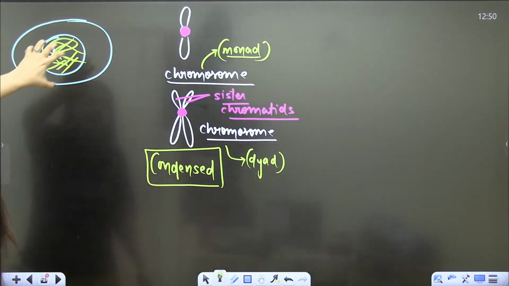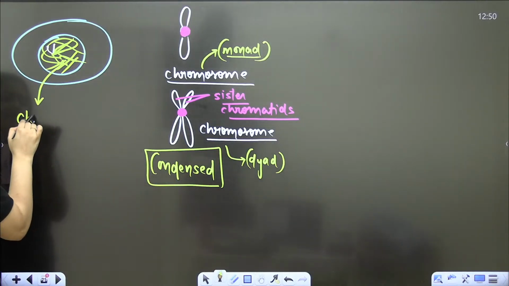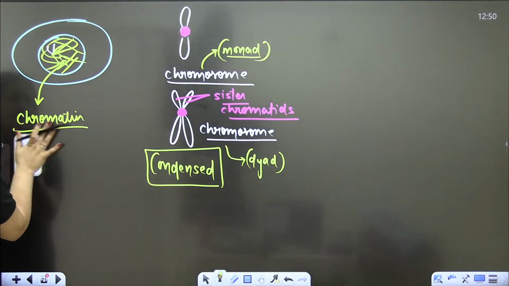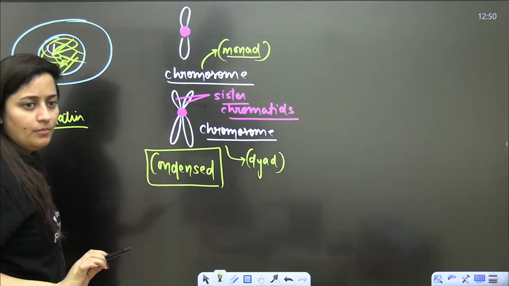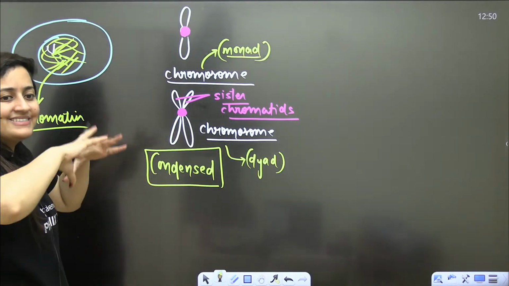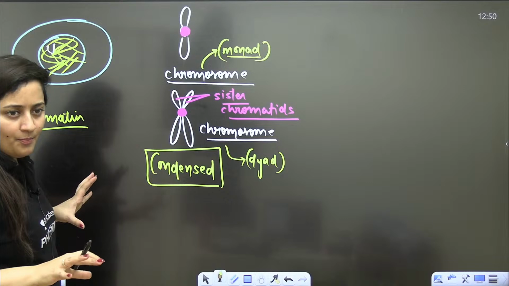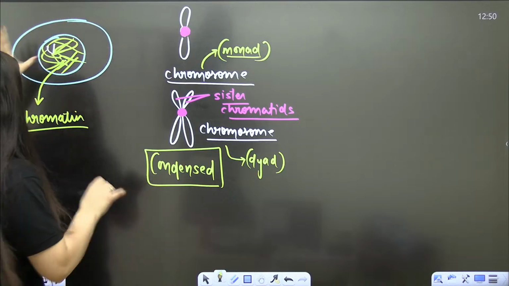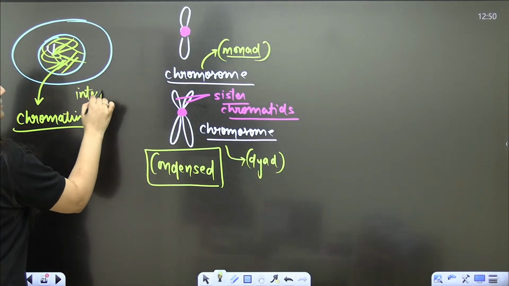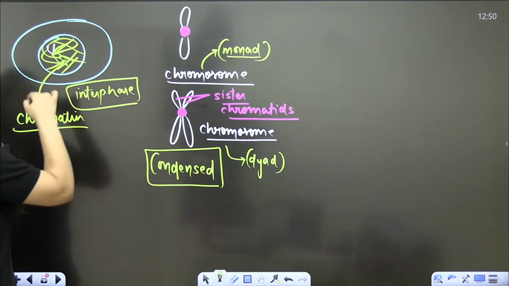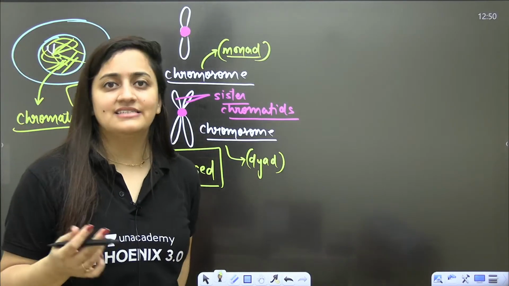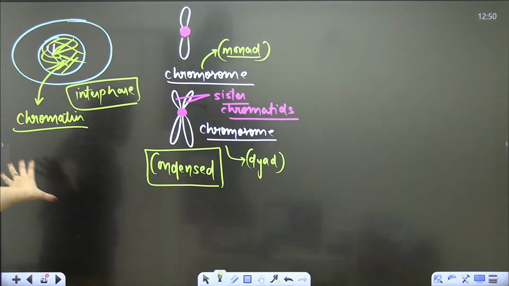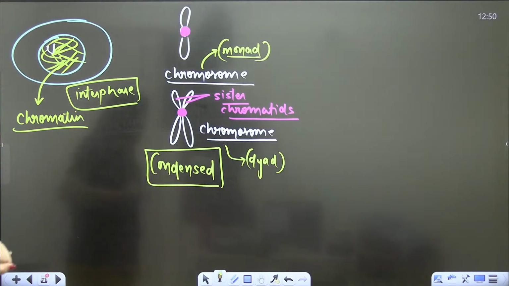In interphase, you will see that the chromatin material, the DNA and histone proteins, is not compact. It is in thread-like form, loose and tangled. It is not showing us discrete entities, the chromosomes. So when we see interphase under the microscope, we don't notice any movement, and we see that the cell is resting. That's why it is known as the resting stage, but actually it is not. The cell is metabolically very active during this phase.